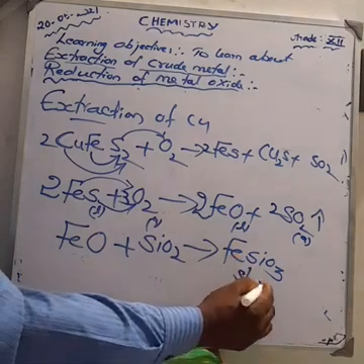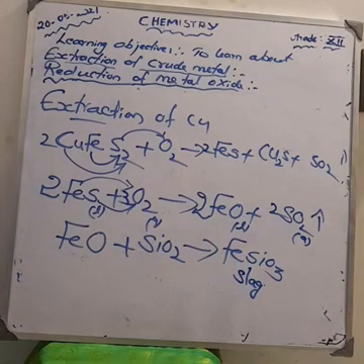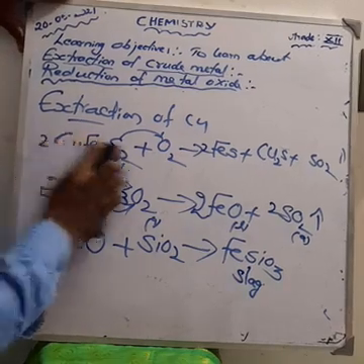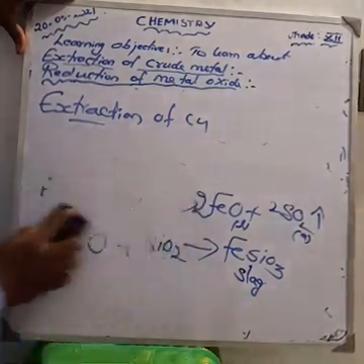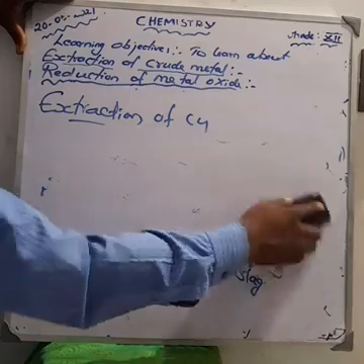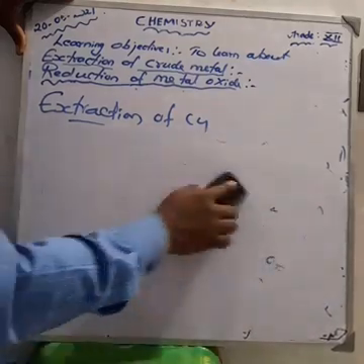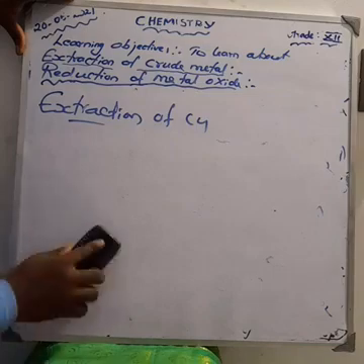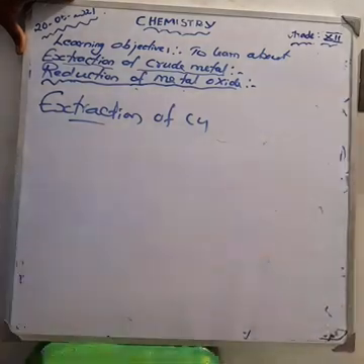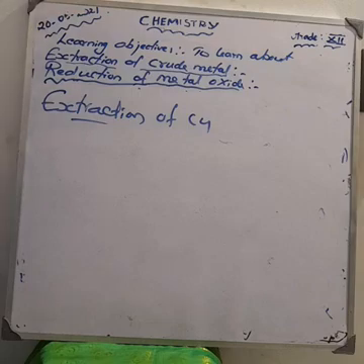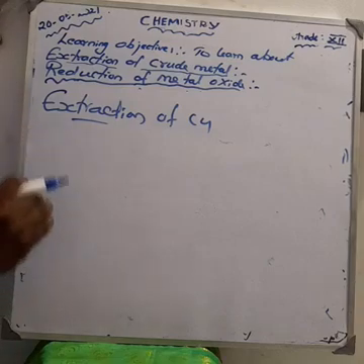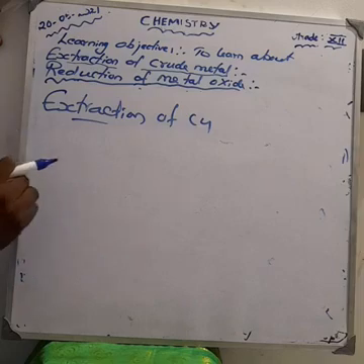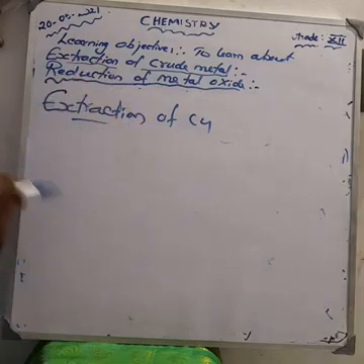Next, I told you about the matte. What is the matte? The matte contains cuprous sulfide and also iron sulfide. This matte is separated from the slag and fed into the converting furnace. During the conversion, the Fe present in the matte is first oxidized to FeO. That is, iron sulfide is first oxidized to FeO. This is removed by the slag formation. The remaining copper sulfide is further oxidized, and we get copper metal.